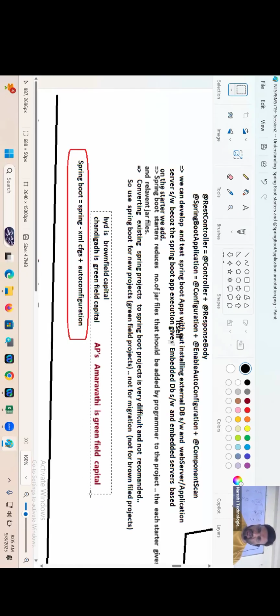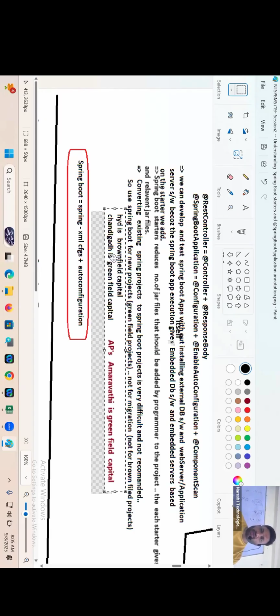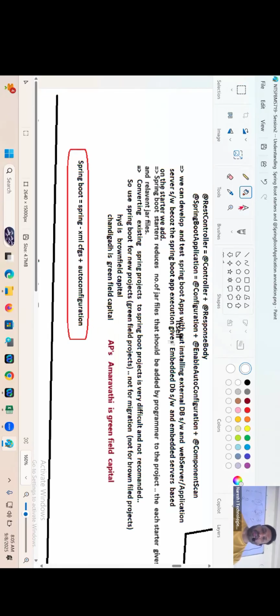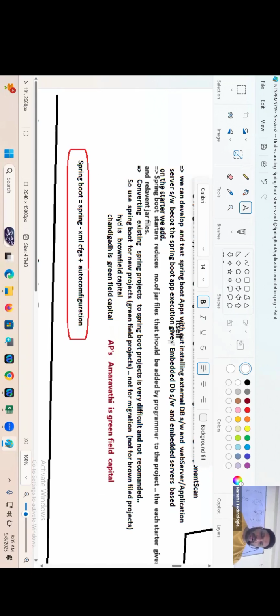Why, sir? In microservices, one project will be there or a lot of projects will be. In a lot of projects, a lot of common activities we should do now, boss. But the auto configuration feature will simplify microservice architecture based projects development.